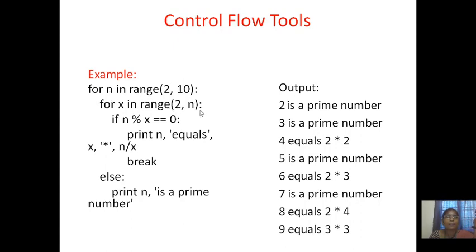So 4 mod 2 equals 0, then it will print 4 equals 2 into 2, and it will not execute the next statement. Okay, so 5 is a prime number, so the condition will become false, so it will come here and it will print.